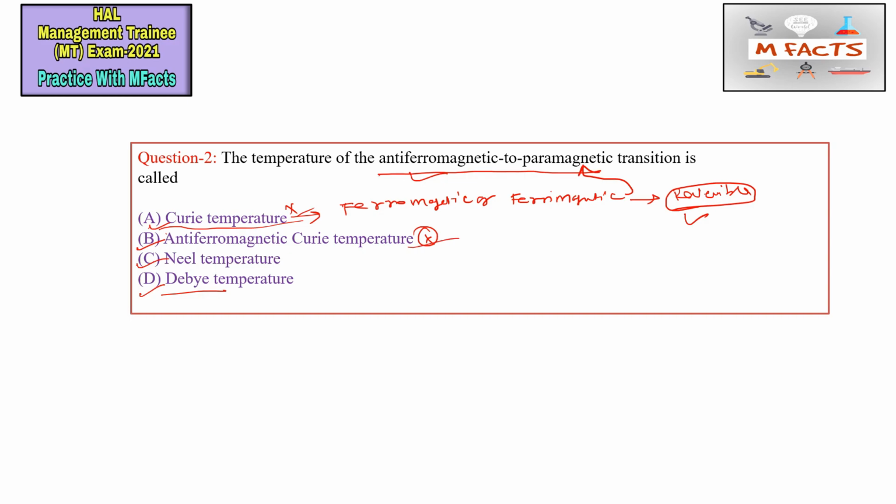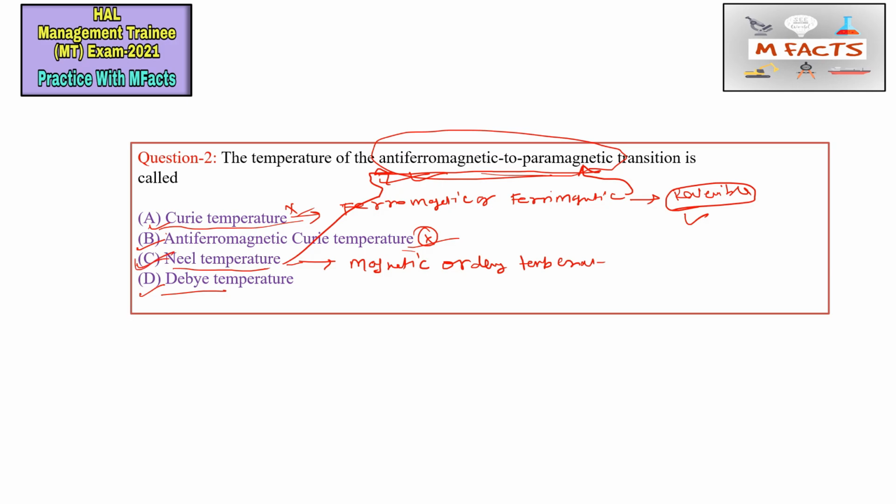The third one is Néel temperature. What is the Néel temperature? It is also known as the magnetic ordering temperature, where the antiferromagnetic to paramagnetic change takes place. At the Néel temperature, this antiferromagnetic to paramagnetic transition takes place. So the correct option for this question is the Néel temperature.